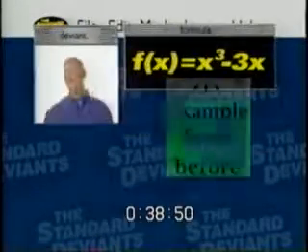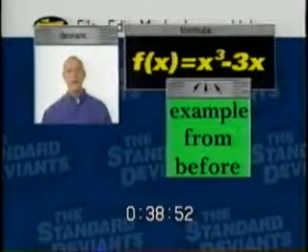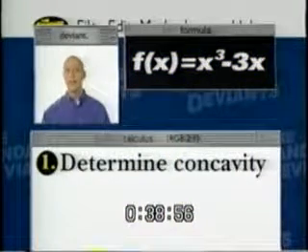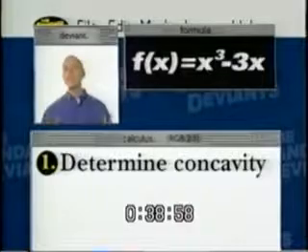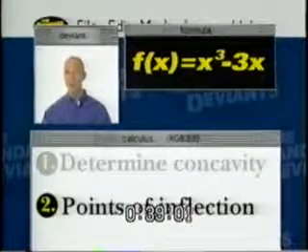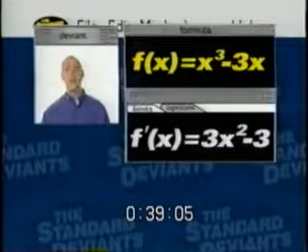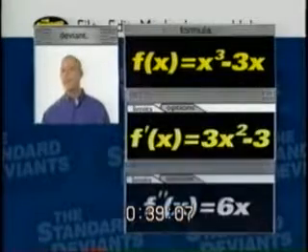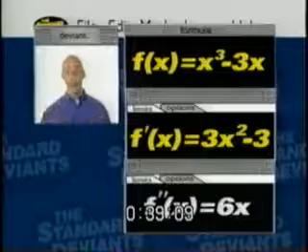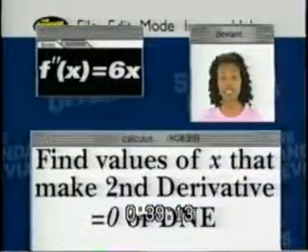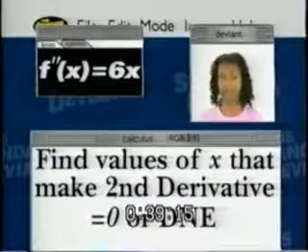Okay, one more time. Let's look at our example from before. Let's determine the concavity of the function x cubed minus 3x. Also, let's determine if there are any points of inflection. Previously, we found the first derivative to be 3x squared minus 3, and the second derivative to be 6x.